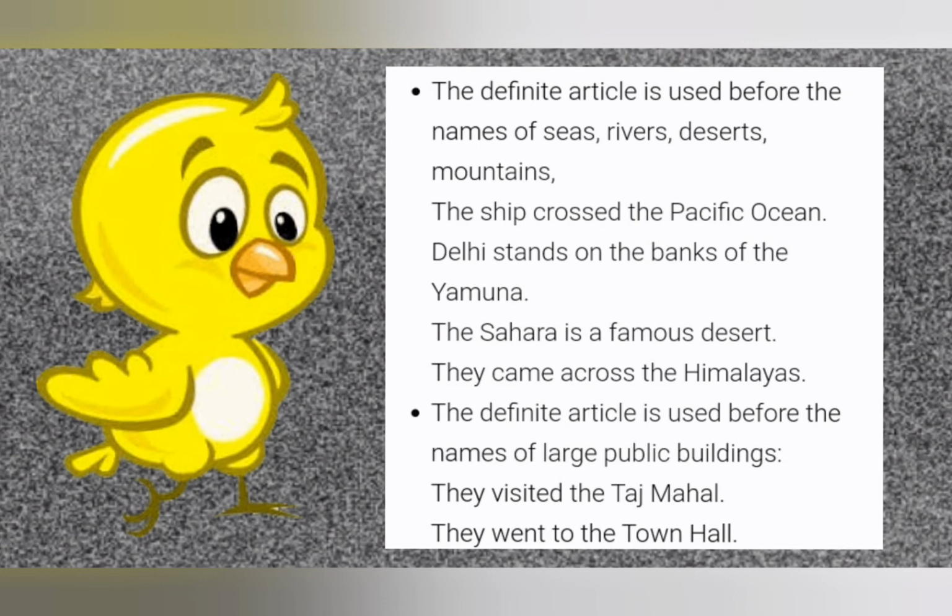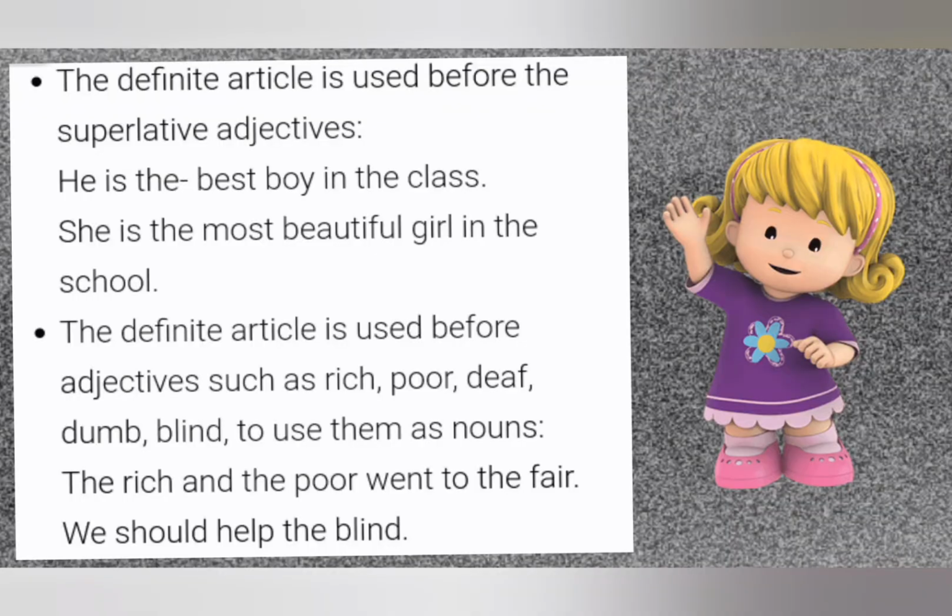The definite article is used before the names of large public buildings. They visited the Taj Mahal. They went to the town hall.